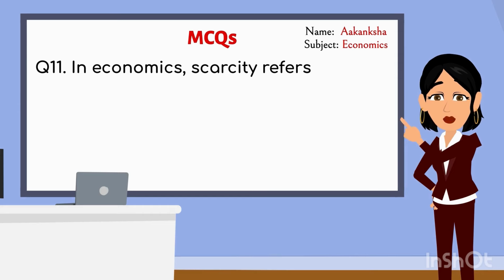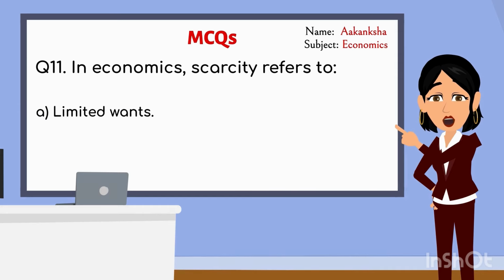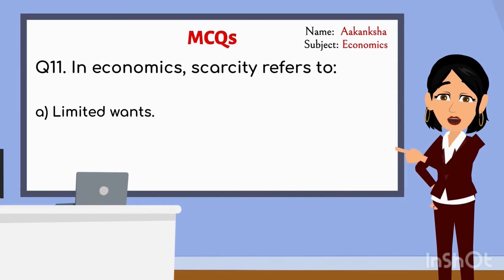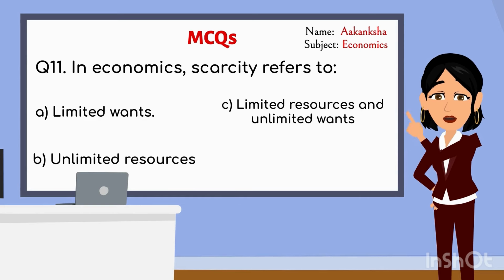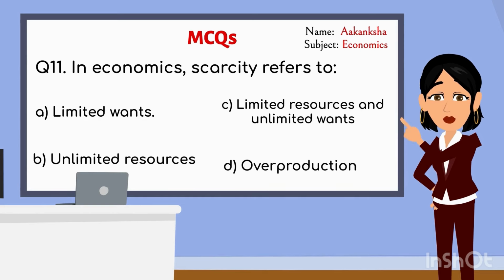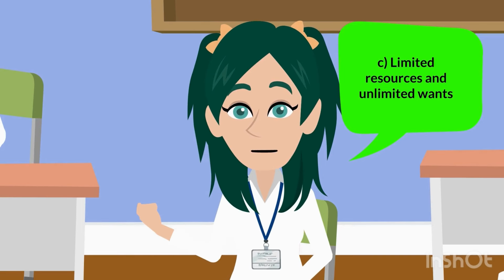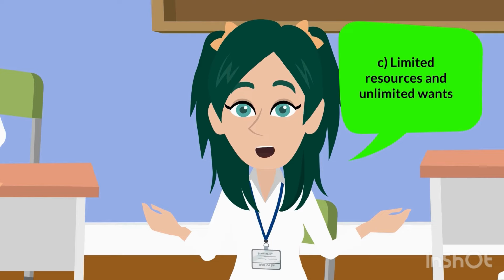In economics, scarcity refers to: A. Limited wants. B. Unlimited resources. C. Limited resources and unlimited wants. D. Overproduction. Ma'am, the answer is C. Limited resources and unlimited wants.